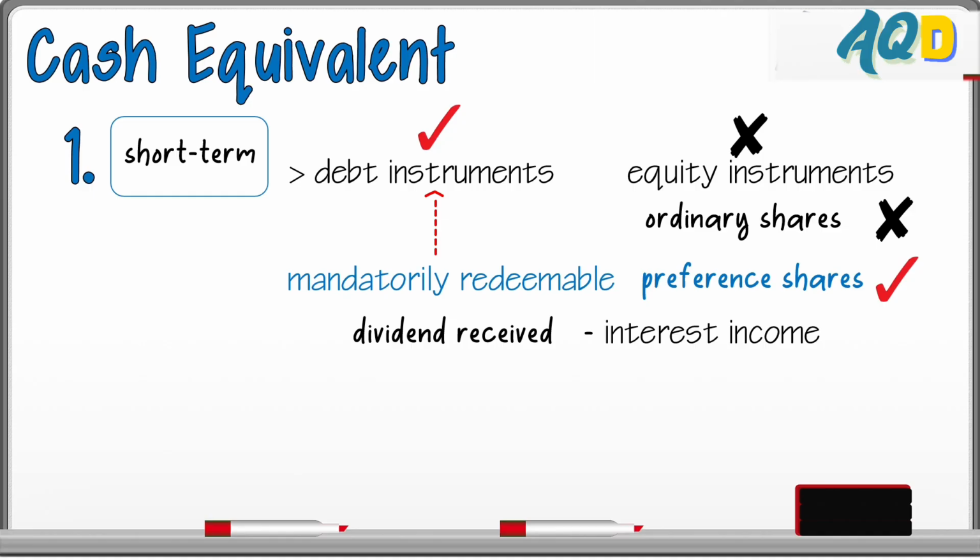So yung natanggap natin na dividends galing sa issuer ng preference shares, kahit dividend yun in form, ang presentation natin nun in the income statement is interest income because the mandatorily redeemable preference share is now a debt instrument.